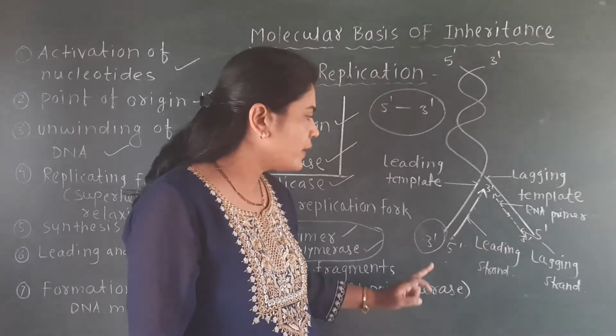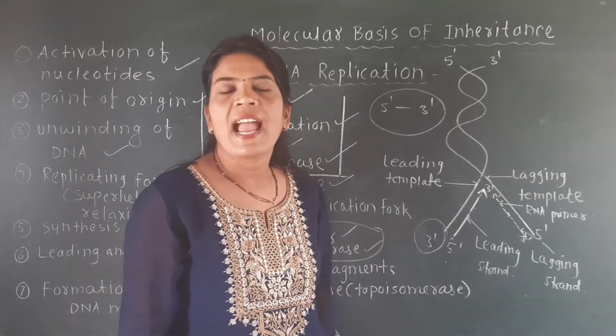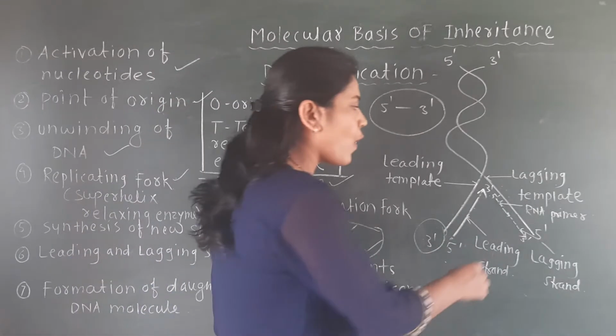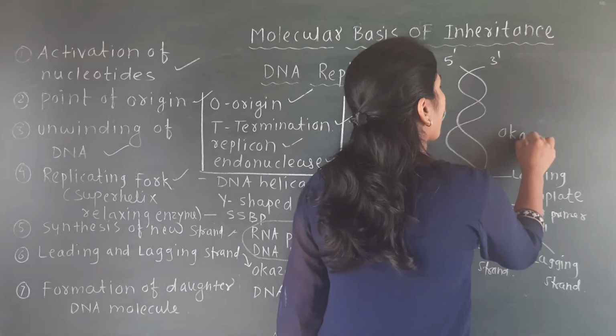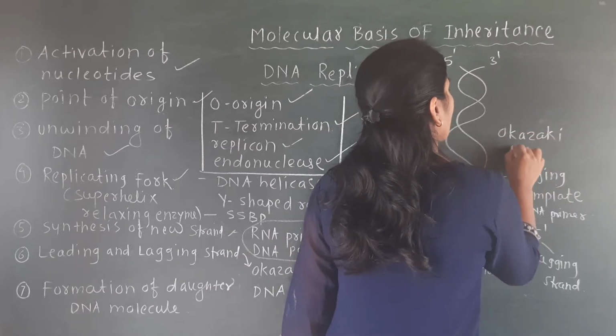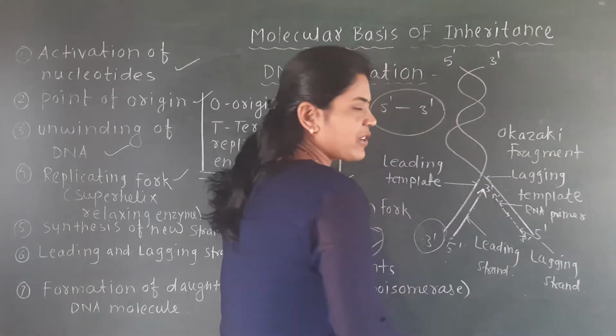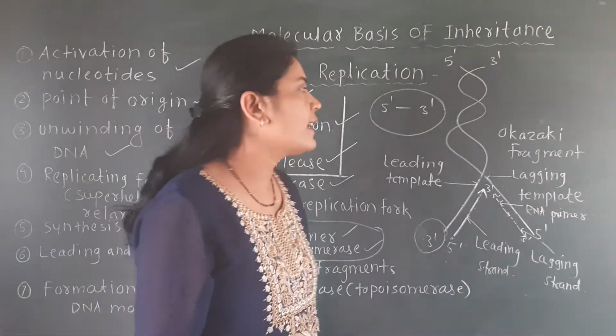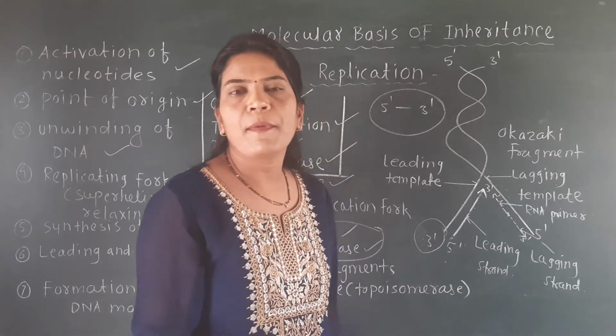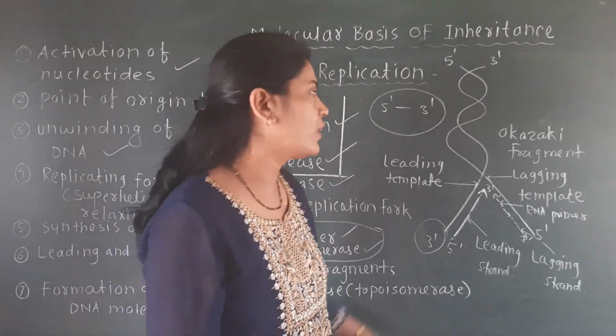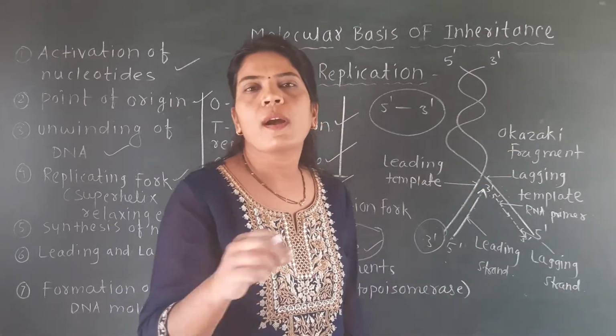They are not continuous like the leading strand, and these fragments are called the Okazaki fragments. These fragments are called Okazaki fragments because it is the name of the scientist who first discovered these fragments.